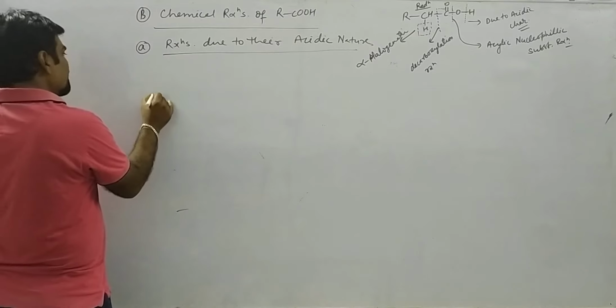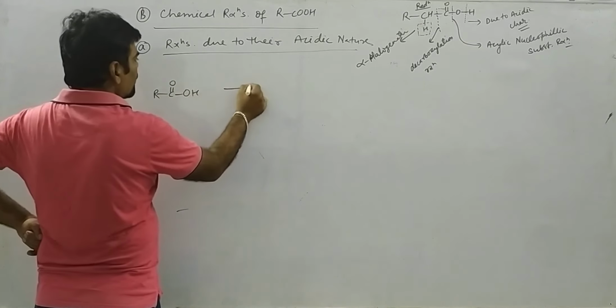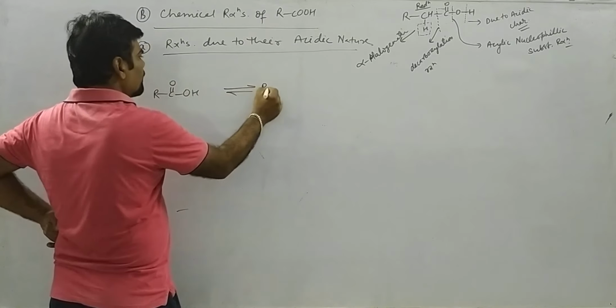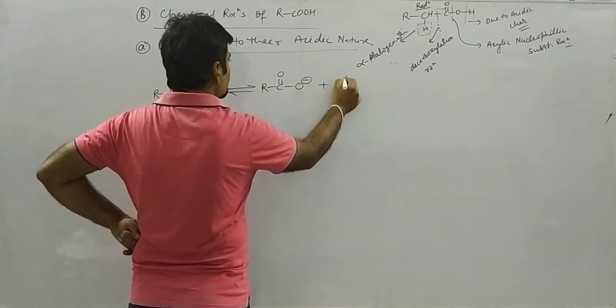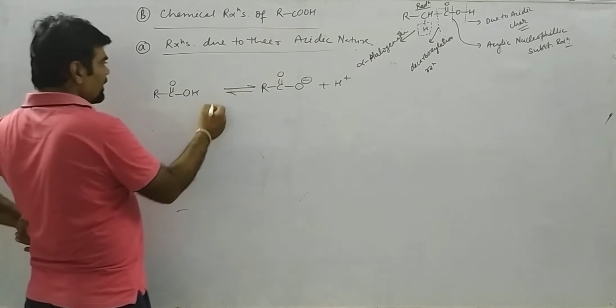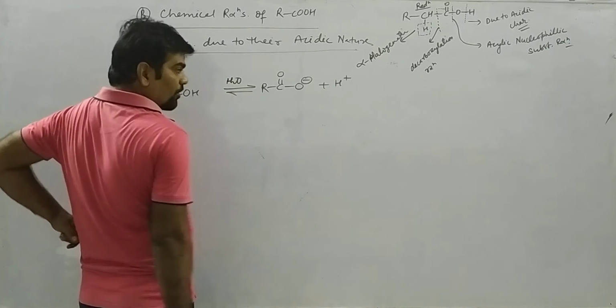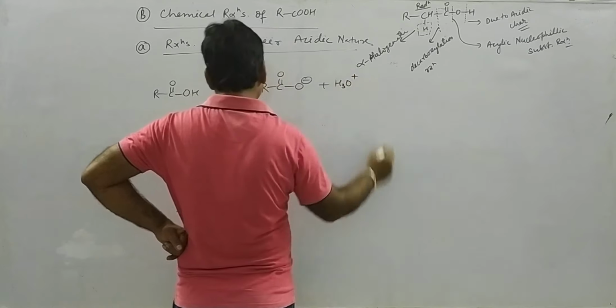If you see carboxylic acid, RC double bond O, OH, it forms RC double bond O, O minus plus H plus. When acid is added in water or in protic solvent, it will be in the form of H plus in water, that is H3O plus.